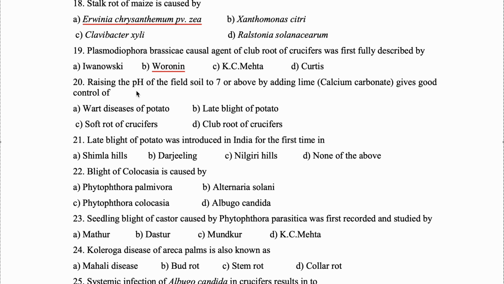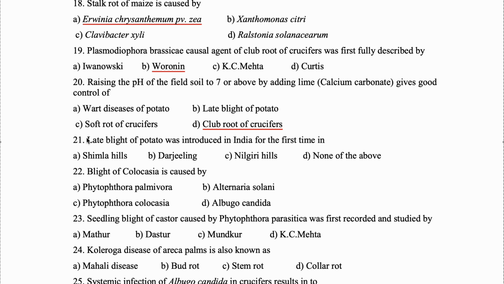Question 20. Raising the pH of the field soil to 7 or above by adding lime gives good control of which disease? Clubroot of crucifers. This clubroot of crucifer means this Plasmodiophora brassicae, it favors acidic soil, which means if the pH is less than 7, the possibility of causing this disease is more. In that case, to manage such kind of disease, we add lime, that is calcium carbonate, which brings the soil pH to 7 or above.